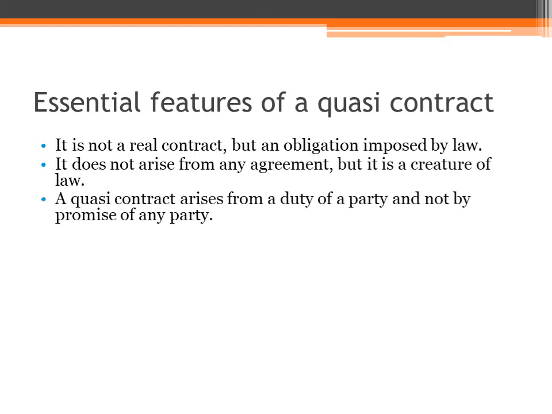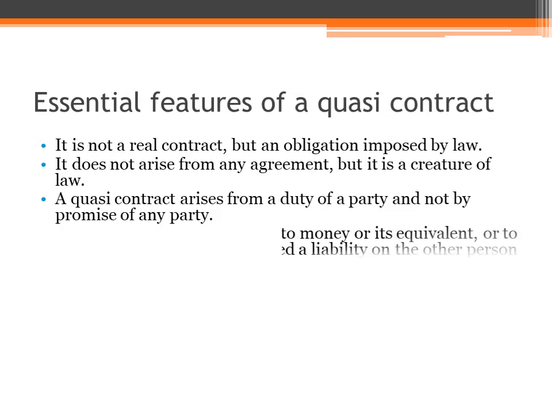It does not arise from any agreement, but it's a creature of law. The contract does not arise from an agreement. It is a creation of law. Then a quasi contract arises from a duty of a party and not by promise. Actually, it is a legal obligation. We can say it is a duty of a party. It is not a promise.